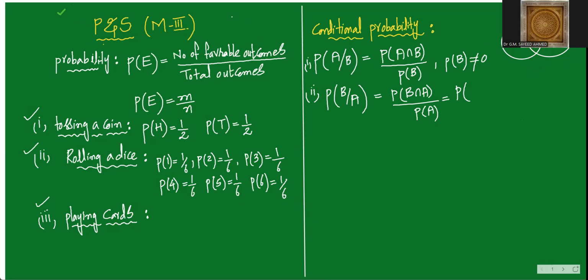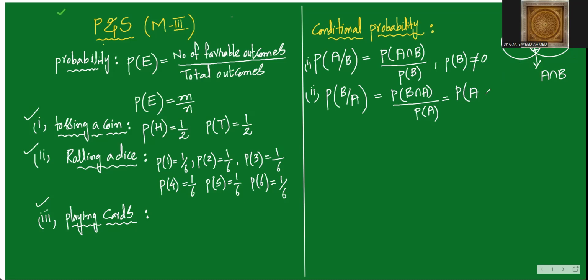This is A, this is B, and this common part is called A intersection B. What do you call it as? A, the common area between A and B. A intersection B and B intersection A. If you find out, you will get the same answer only, no?